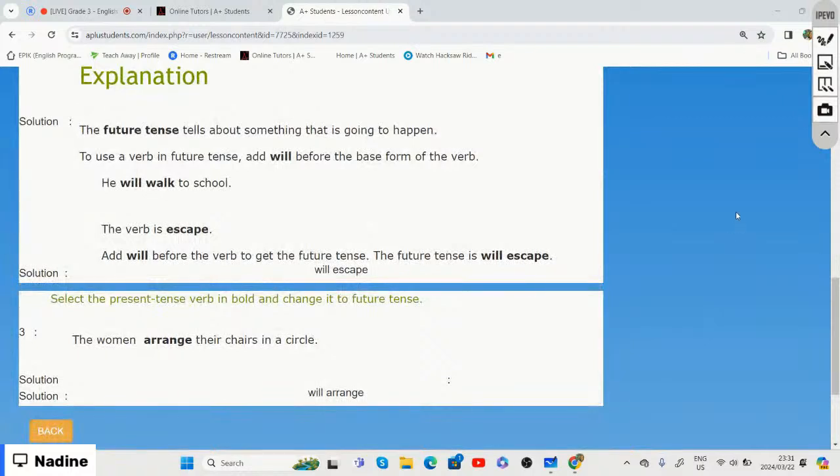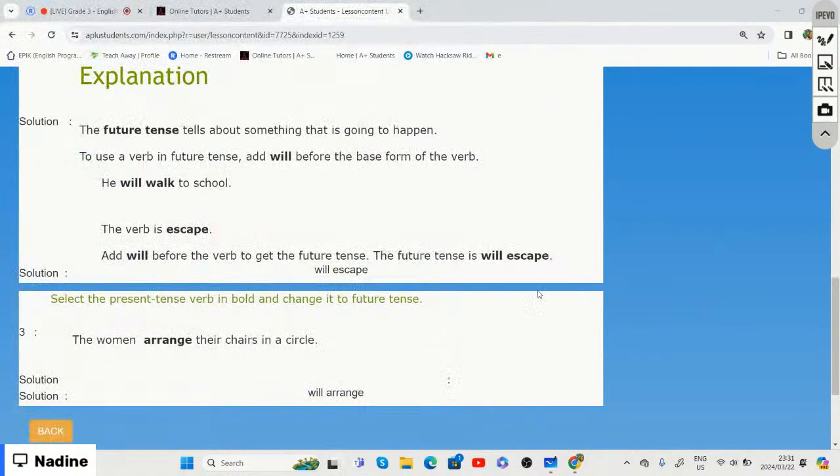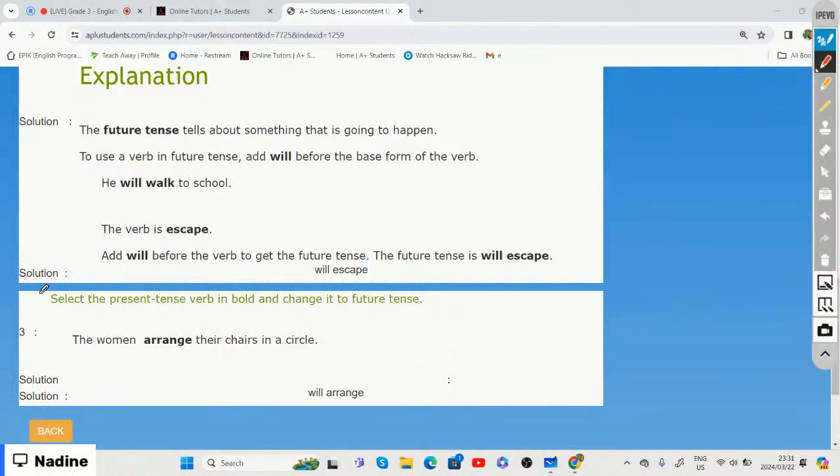All right, before we go on to our test, it says the women arrange the chairs in a circle. Here the word arrange is in bold, and this is our verb, right?